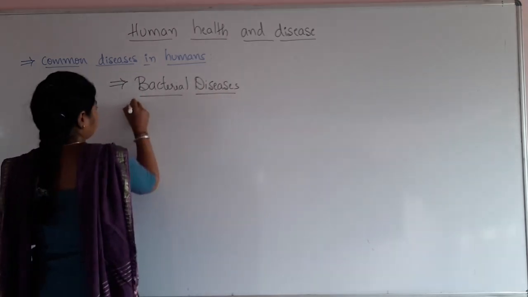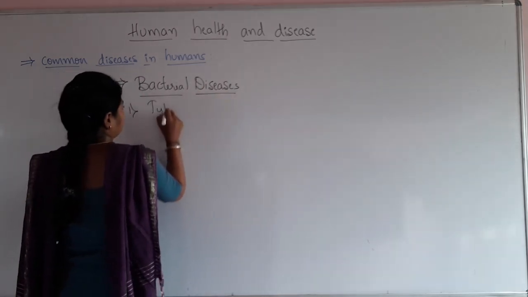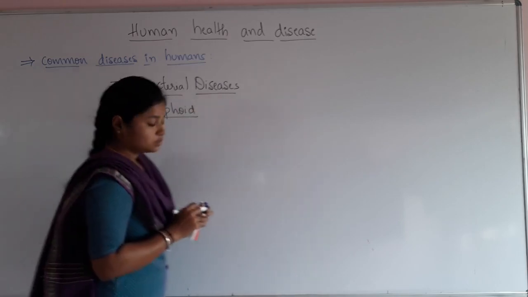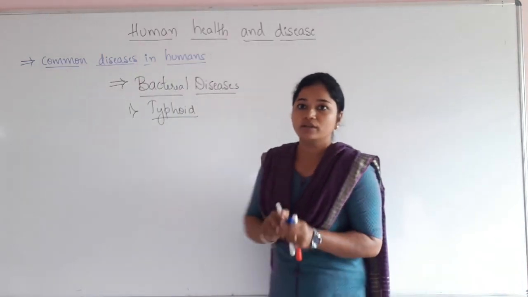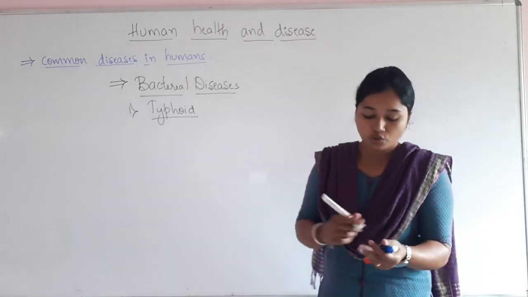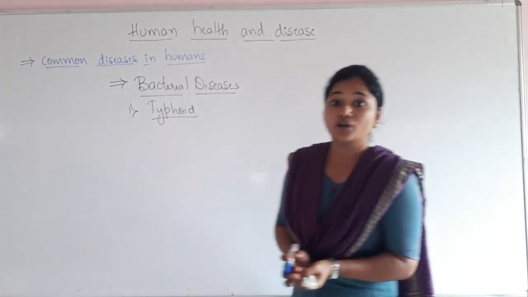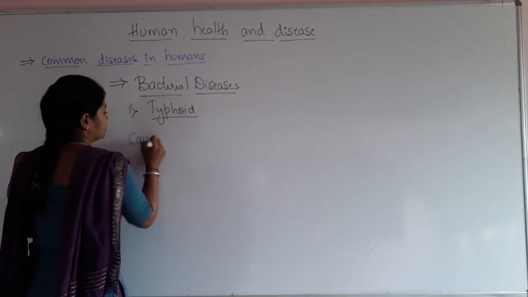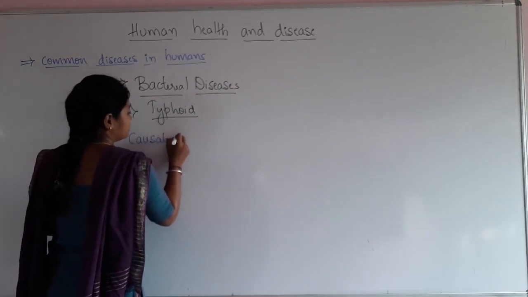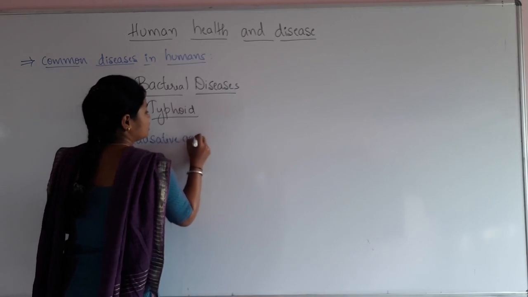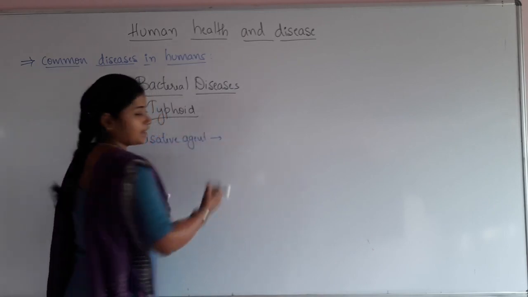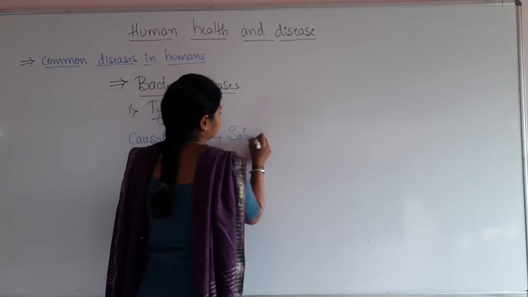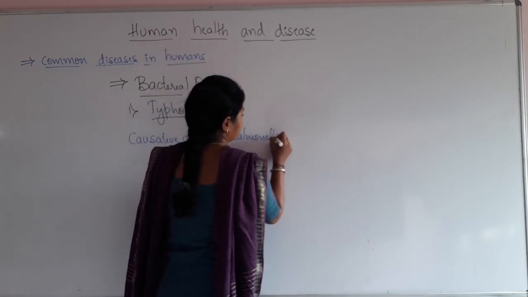So among them, the first one is typhoid. Typhoid is a very common bacterial disease. What is the main pathogen or the causative agent for this typhoid? Typhoid is caused by a bacteria called Salmonella typhi.